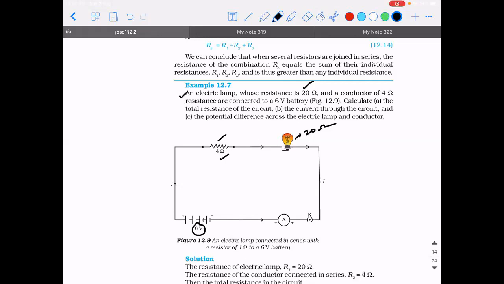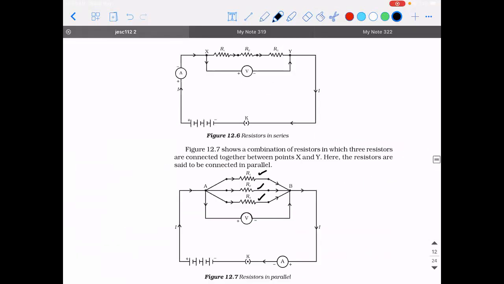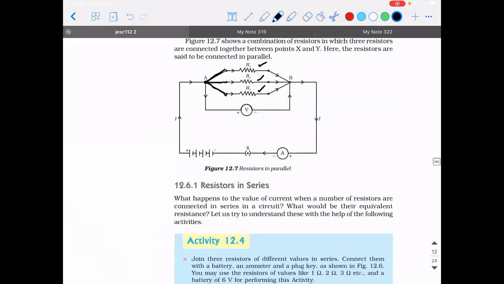Okay. Now first, whenever they say find the total resistance, our first job is to find out whether the connection is series or parallel. In this case, is it series or parallel? It's in series, because the current is not getting divided. Current is undivided. So you should always look at it like this. If the current is I, the same amount of current is flowing through this and through this. It's not getting broken. It will get broken only if it hits a junction. I hope you understand what a junction is. So this is what a junction is. From the junction, if there is a division taking place in wire, then they are said to be in parallel.